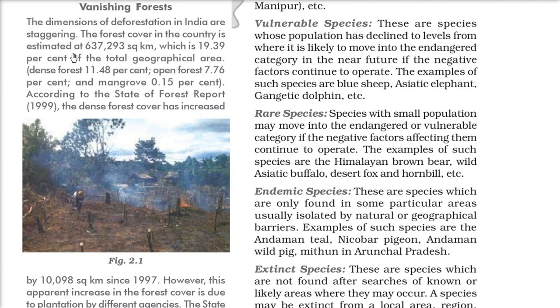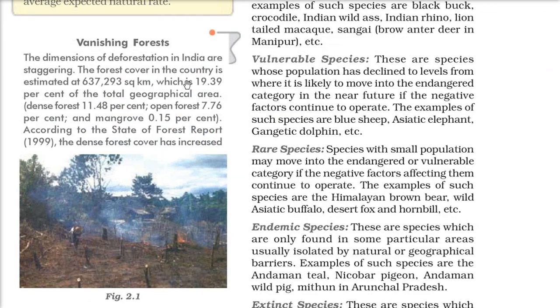The forest cover in the country is estimated at 6,37,293 square kilometers. What is the percentage? It is 19.39% of the total geographical area. But you have to understand that this is the 1999 report. In 1960-61, it was 18%. Then in 2008 to 2009, it was 22%. So this is the data of 1999. So 19.39% of the Indian region is covered by forest.